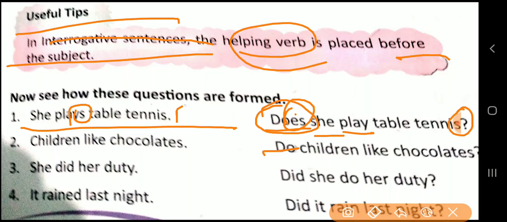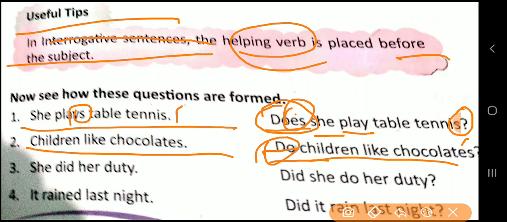Now, the second one: children like chocolates. Do children like chocolates? Why do? Because there are so many children, not a singular. If it is singular, then it will be child. Do children like chocolates? Question mark again. Now the third one: she did her duty.